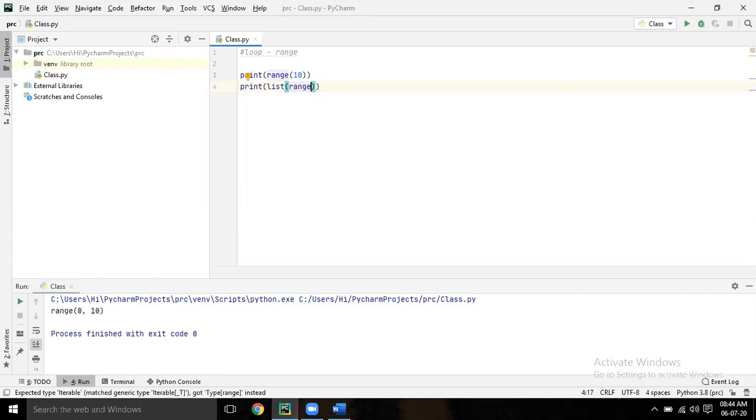Now see what is happening. 0, 1, 2, 3, 4, 5, 6, 10 numbers will come. If you give list, 9 needs to come. The range, if you give 10 with list, will fully display 0 to 9.